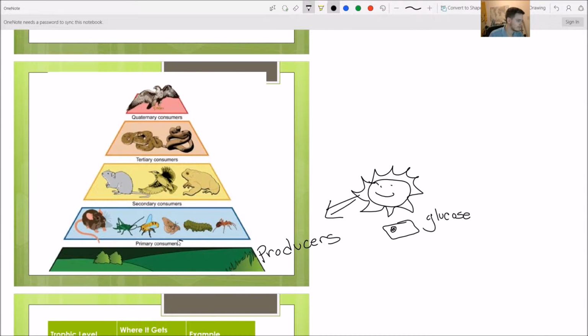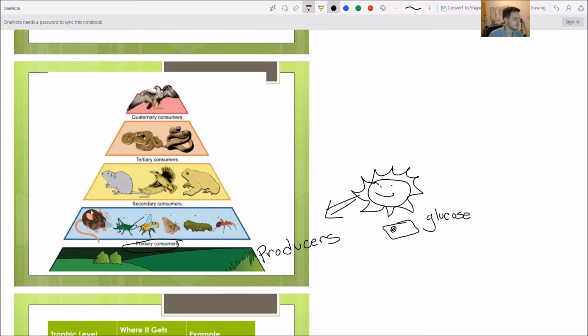And then we have our first group, our primary consumers. So our primary consumers are things like this mouse, this little cricket, the honeybee, moth, caterpillar, and ant. So these are only eating plants. Roots, vegetables, leaves, grasses, things like that. Then we have our birds, our toads, this cute little bird, and this sort of bigger rat.